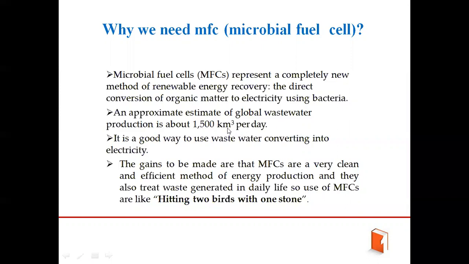Such a big amount of water is being wasted per day. This wastewater can be treated using microbial fuel cells and can become a renewable water source for different purposes. These are the reasons why microbial fuel cells are important nowadays.